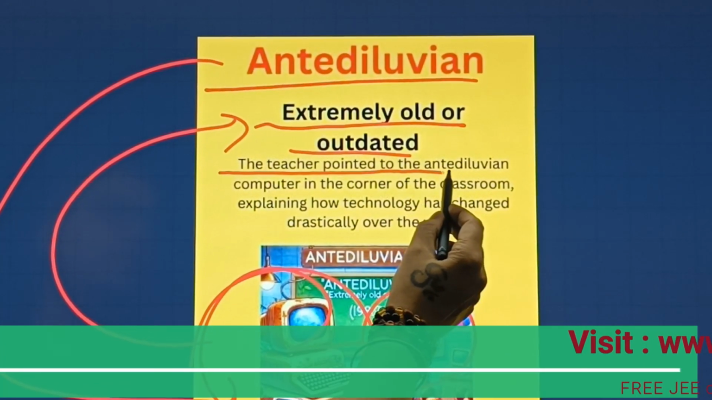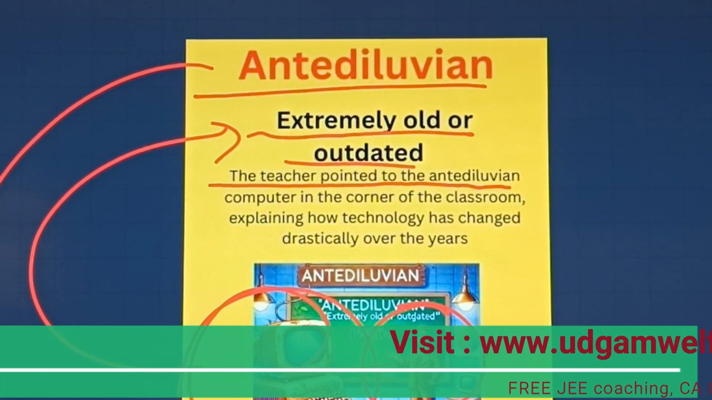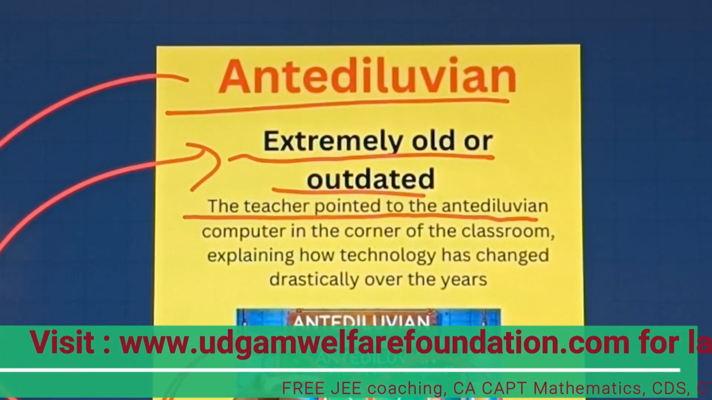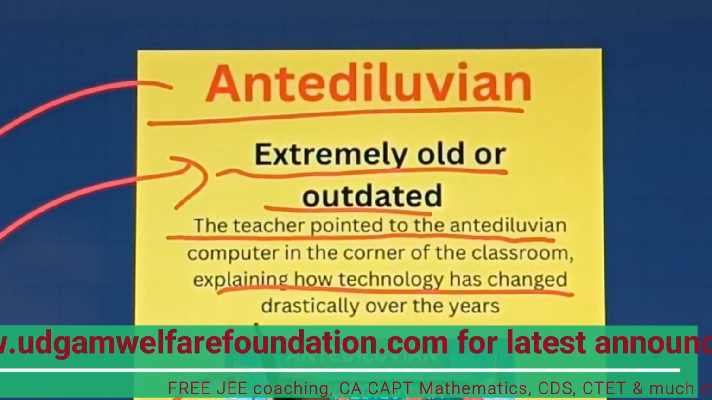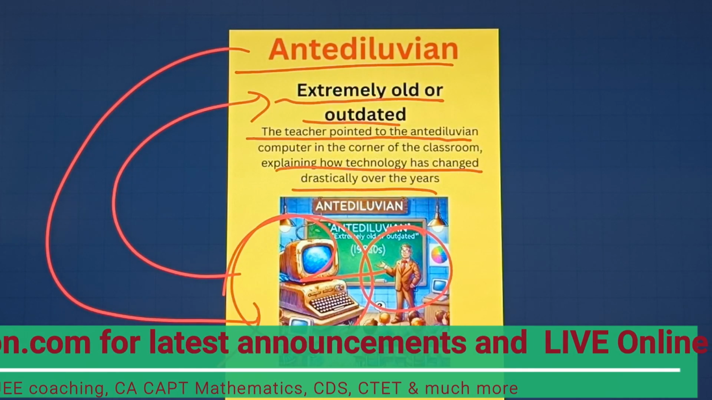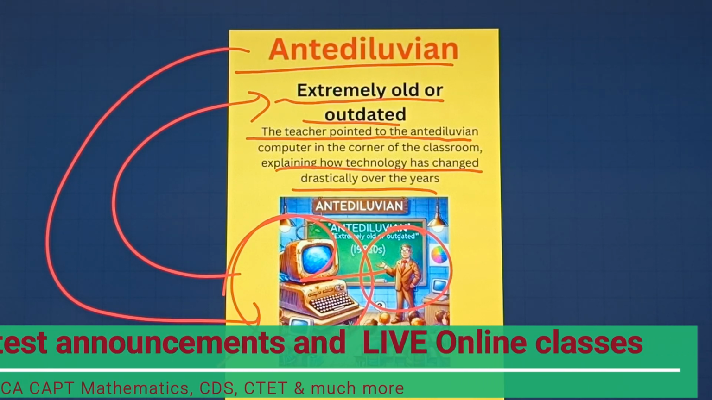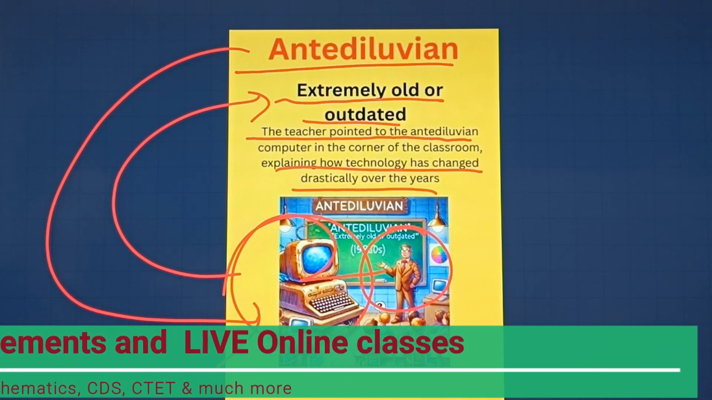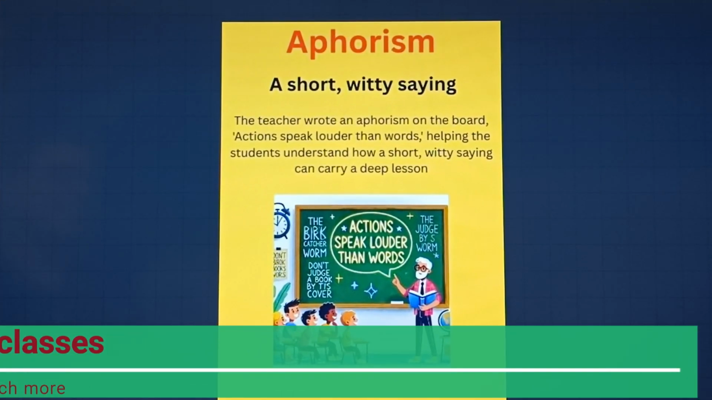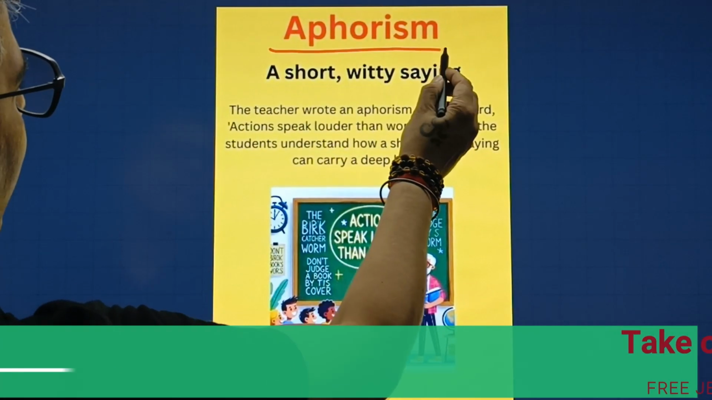The teacher pointed to the antediluvian computer in the corner of the classroom, explaining how technology has changed drastically over the years. Very interesting. And the meaning of this particular word is quite similar to the picture here. Now let's move towards our next word. So students, again another interesting word is aphorism.